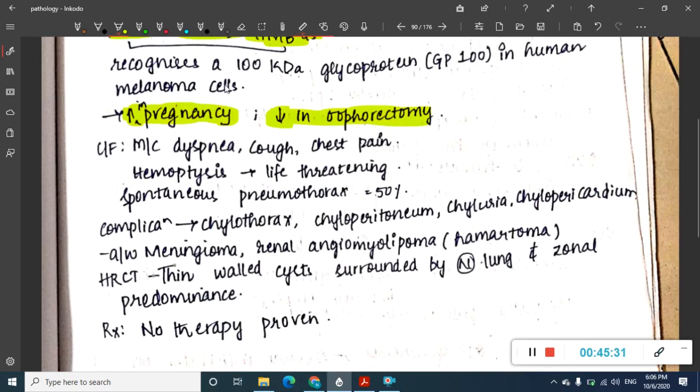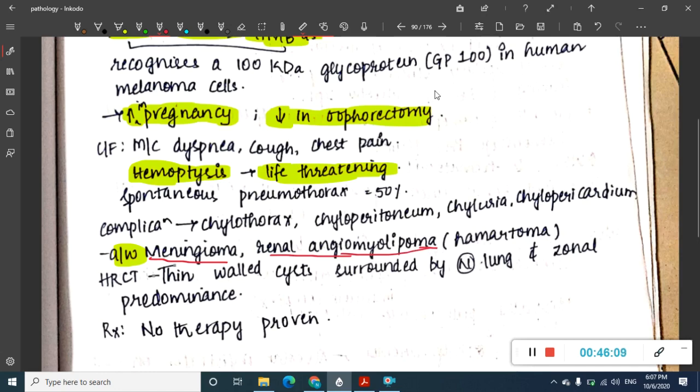Okay, so clinical features are similar to any interstitial lung disease. Hemoptysis is one of the most common features which occurs here, and this hemoptysis is life threatening. Okay, there are some complications like chyluria, chyloperitoneum, chylothorax, chylopericardium, all these can occur, and it is also associated with meningiomas and renal angiomyolipomas. So it is associated with renal angiomyolipomas and meningiomas, and also hamartomas.